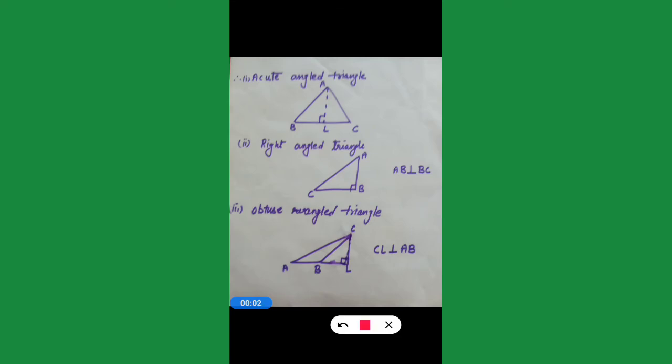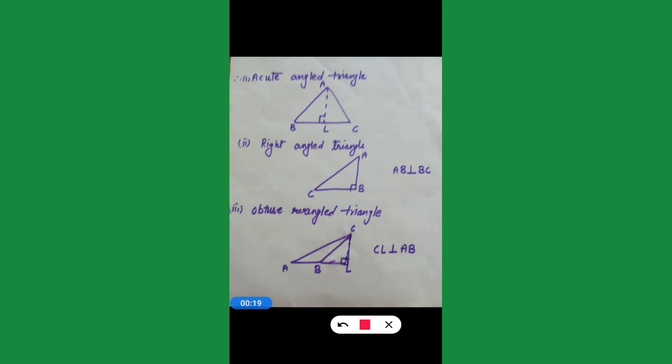Altitude. Altitude is the height of a triangle, or we can say that altitude is a line segment which we draw from a vertex to the opposite side and makes an angle of 90 degrees.